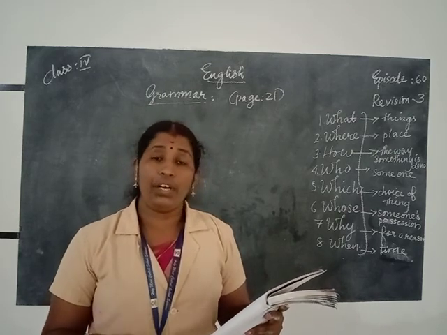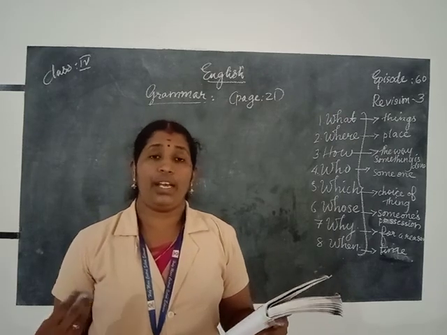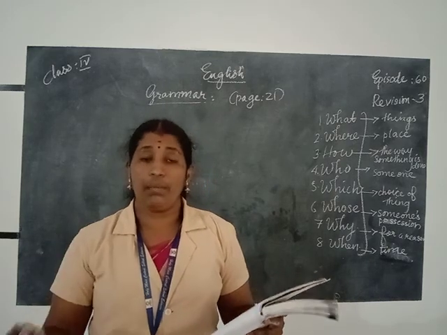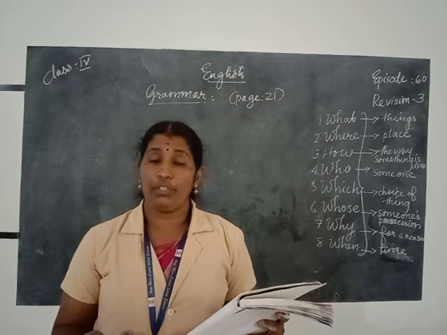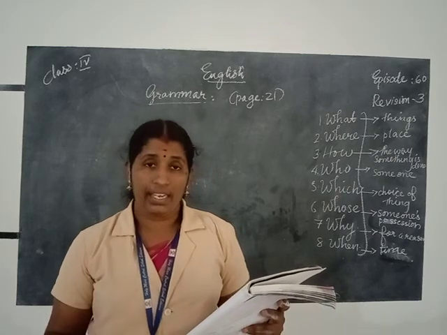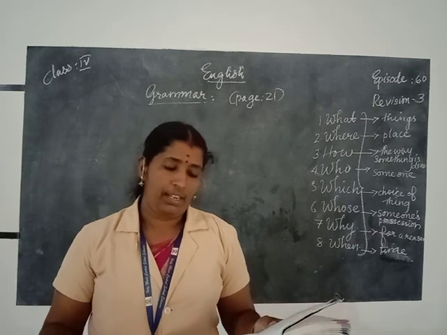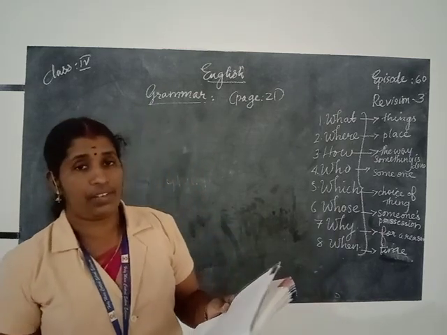When we want to know about someone's possession, we use the question word whose. When we want to ask about the reason, we use why. When we want to know about the place, we ask where. When we want to know about the time, we ask when. And when we have to make a choice between many things, we use the question word which.